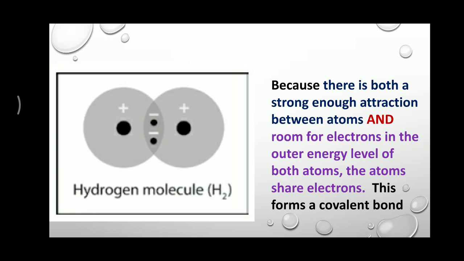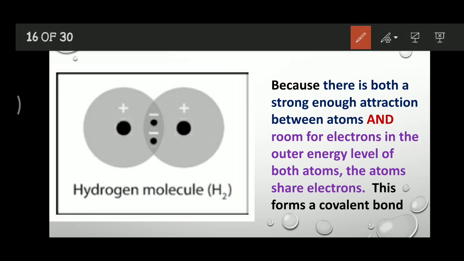And after this you may write this structure as hydrogen, single bond, hydrogen. Clear? You may write like this, and this single line, why is this a single line? Because both hydrogen atoms share 1 and 1 electron. So here the total shared electrons is 2. So one line represents the sharing of 1 and 1 electron, that is total 2 electrons. Total 2 shared electrons, 1 by each hydrogen atom. So this is the representation after the formation of the bond.